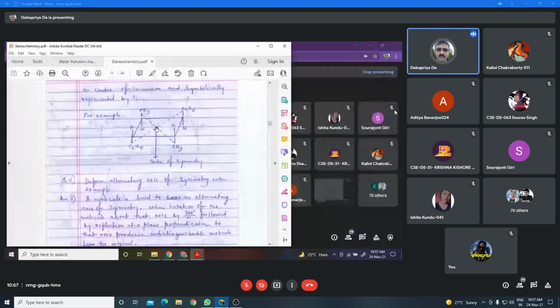center of symmetry means first you have to consider a point within the molecule. You have to draw a line through that point, and when you draw the line from this point, it meets a group of atoms at a certain distance. Now you draw a line on the opposite side and move the identical distance, and if you get the same atom or group of atoms, then we can say that the molecule has a center of symmetry.